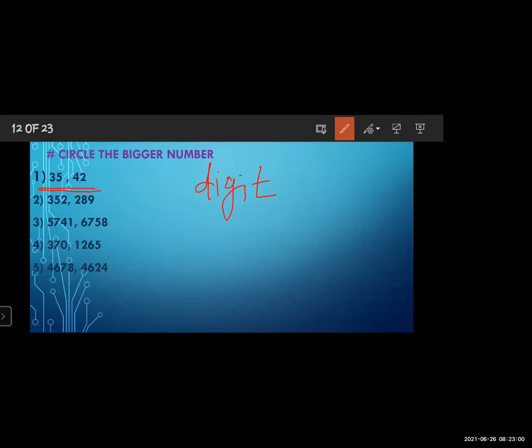When both numbers have the same number of digits, you have to see which digit is on the higher place. The number with the bigger digit on the higher place is the bigger number. Which number has a bigger digit on a higher place? That number is the big number.